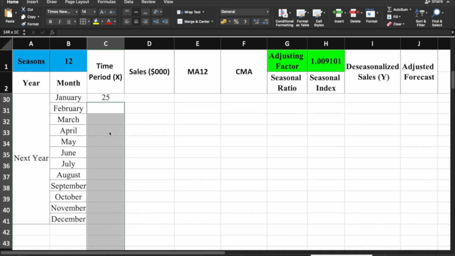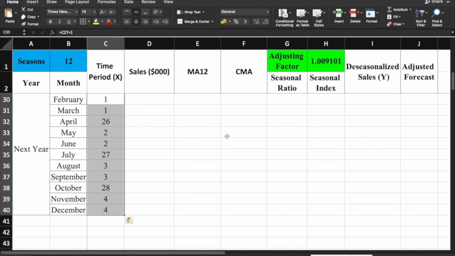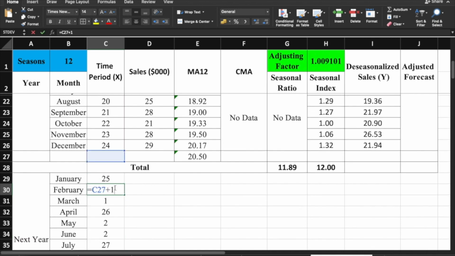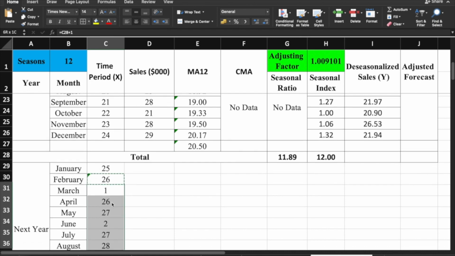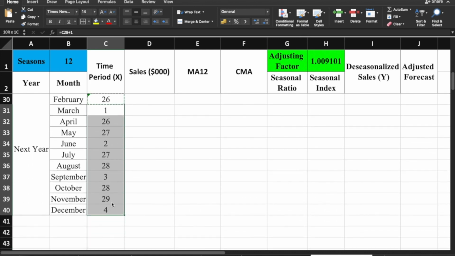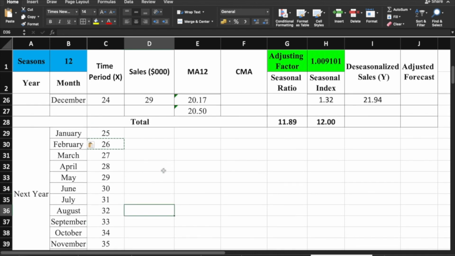Pataas ng pataas yan. Again, linear. So, oops, what happened? Ito plus. Then, ito ang copy natin hanggang December. Nangyari yun kasi nga may space in between them. Okay, so ayan, okay na.